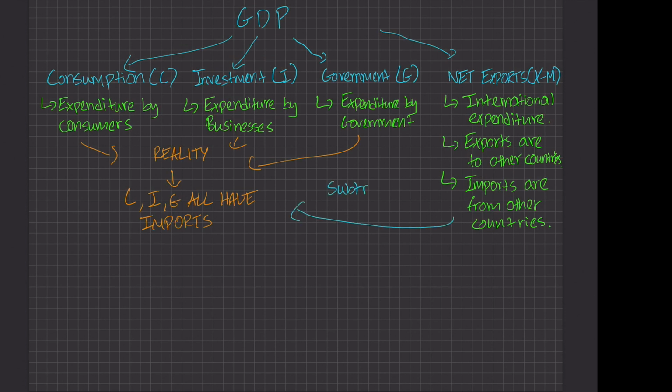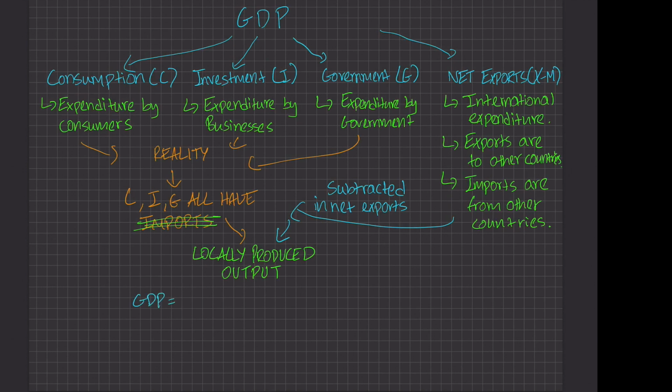So what we're doing here is subtracting imports altogether from consumption, investment, government, and that export quantity. So imports is gone now, and all we have left is exports, or locally produced output. That's why we say it's gross domestic product. It's only our output.